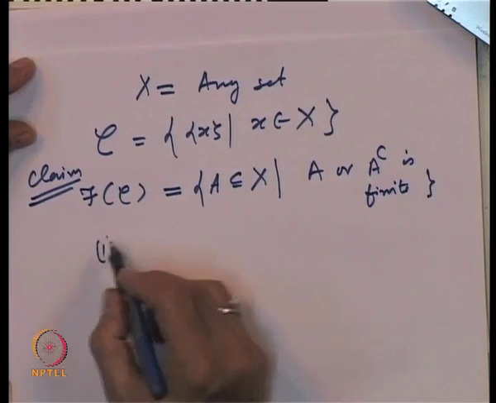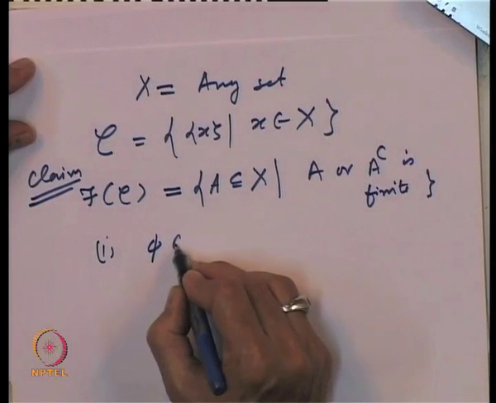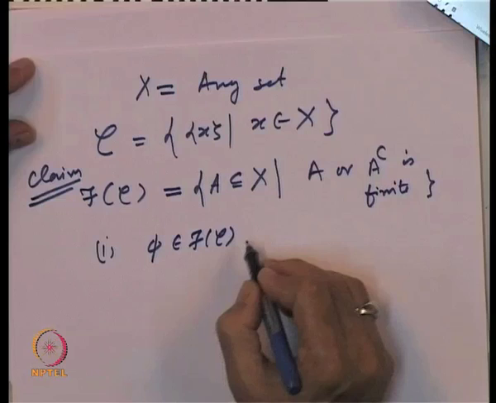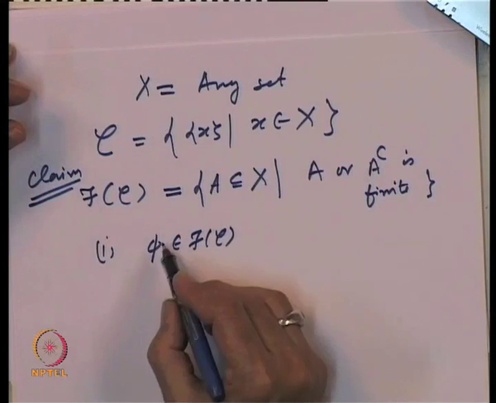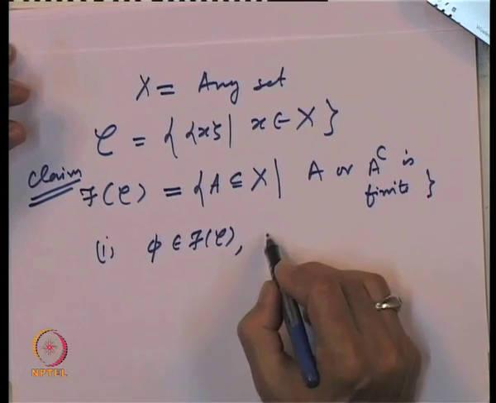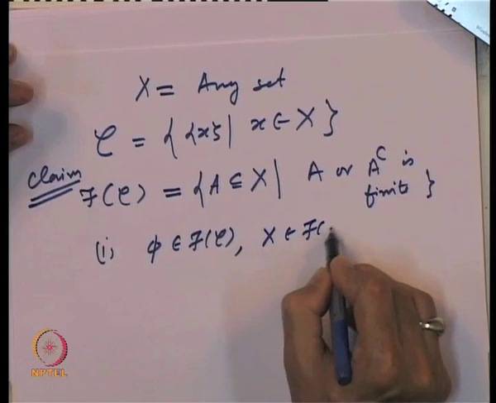So, let us observe, does the empty set belong to f of C? Yes, because by definition the empty set is a finite set. Okay. Does X belong to f of C?